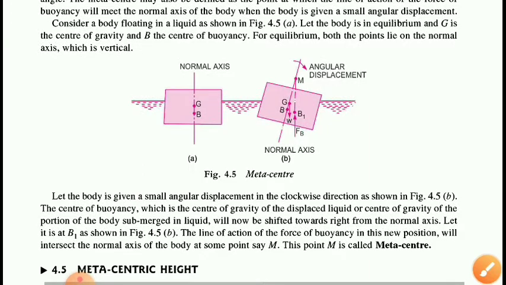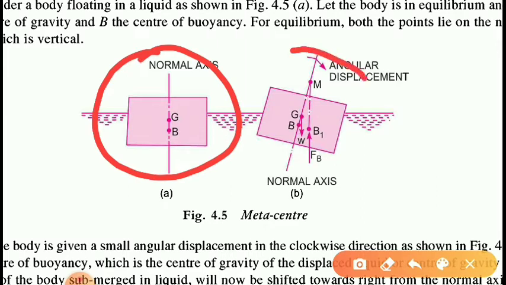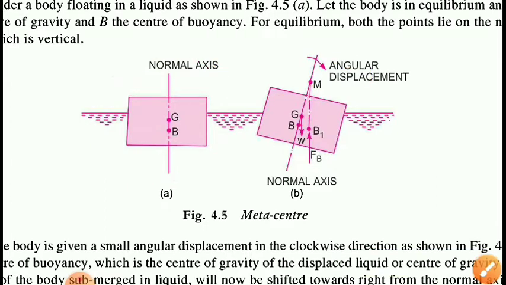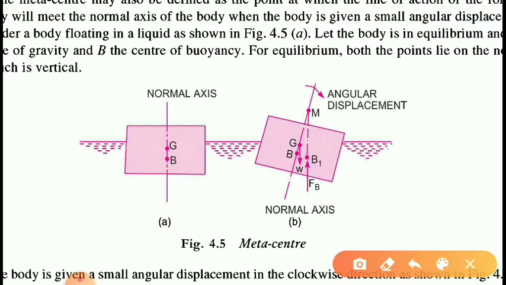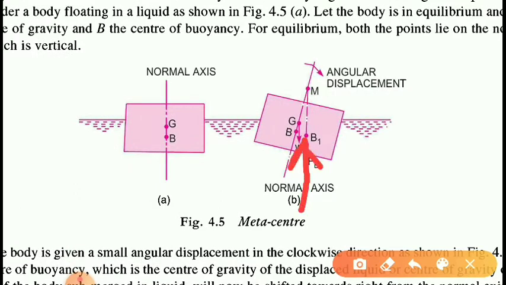In this diagram we can see there is one floating body. If we give it some angular displacement in the clockwise direction, then the center of gravity will obviously remain at the same point, so this force will be at the same point. But the center of buoyancy, as we have studied, is the center of gravity of the displaced fluid. So the displaced fluid in this case is that much. Obviously this portion is larger, so the center of buoyancy point will shift to the right, and this is represented by this point B1.